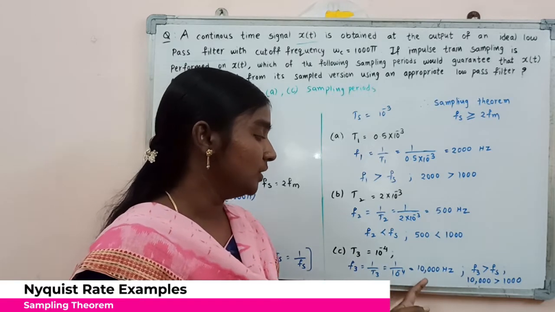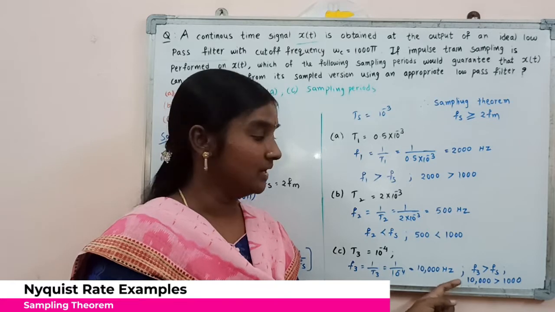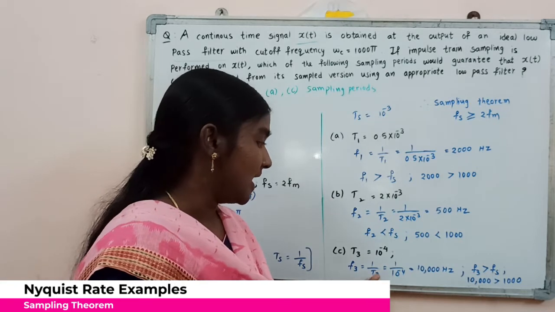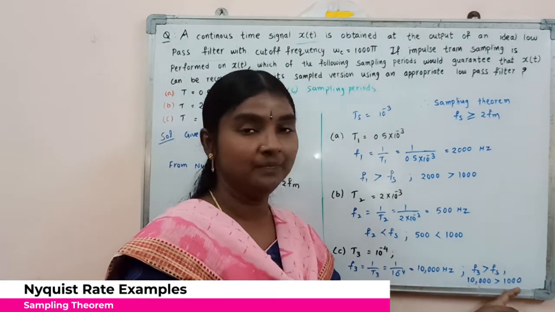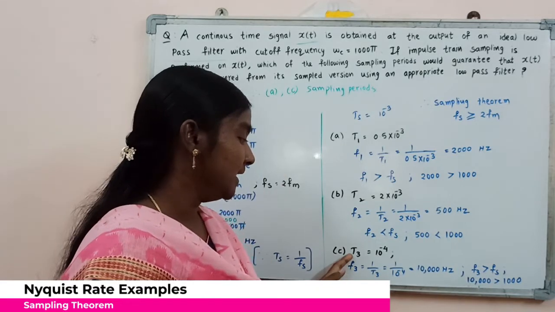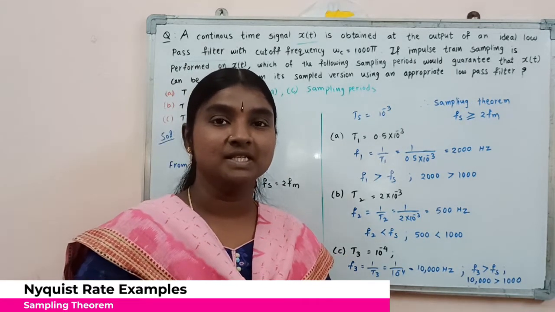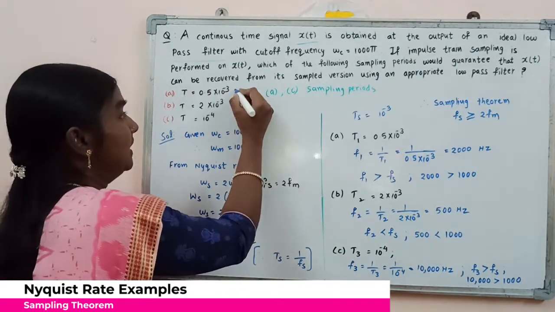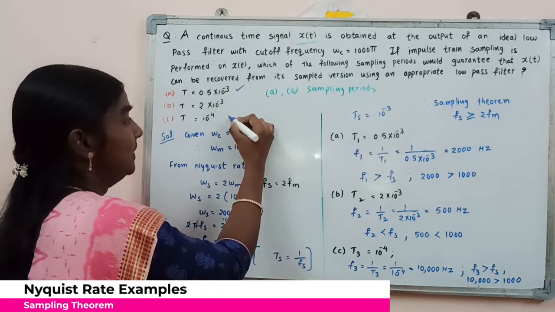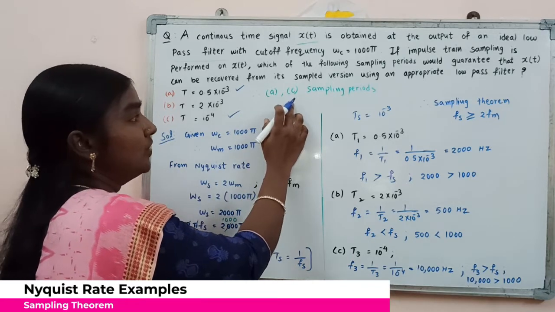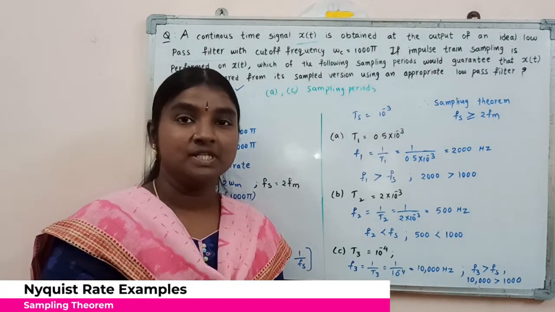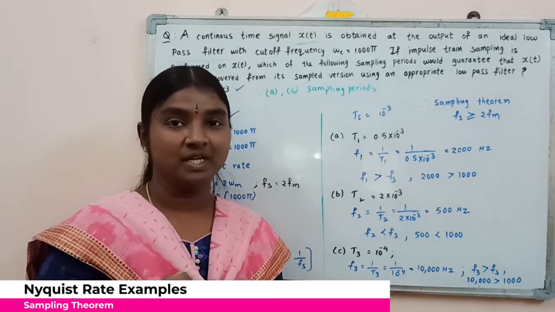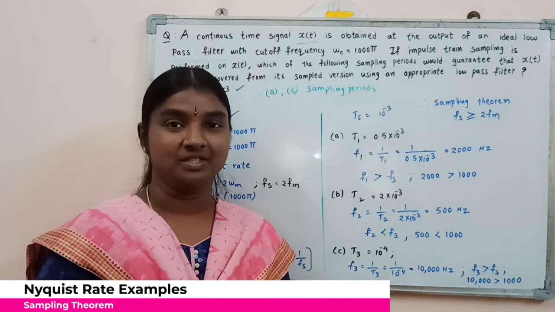Now coming to the C case, T3 equal to 10 power minus 4. So F3 will be equal to 10,000 Hz. So here F3 is greater than Fs. F3 is 10,000 and Fs is 1000. So with this sampling period T3, we are able to reconstruct the signal x of t. So by considering sampling period A case and C case, we are going to find out the original signal x of t.